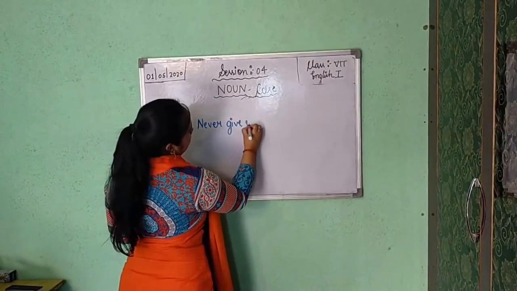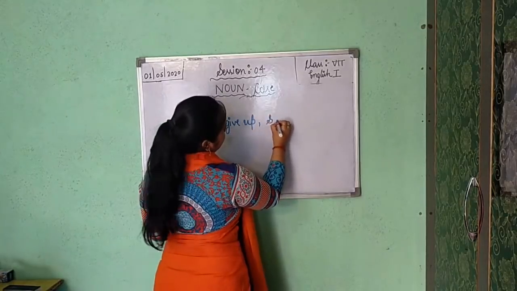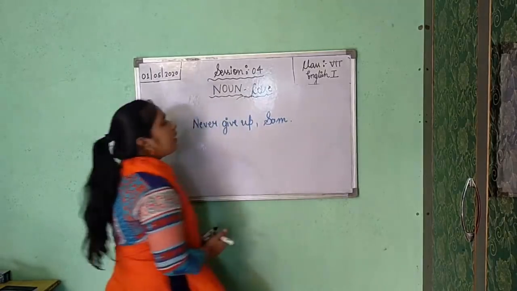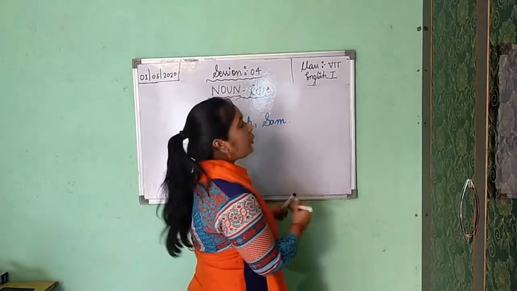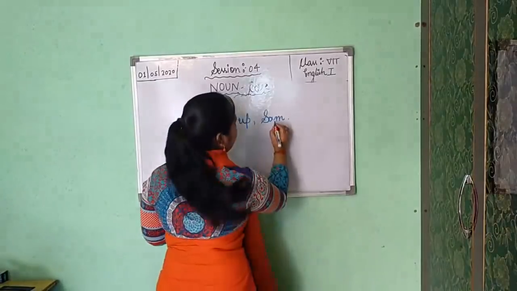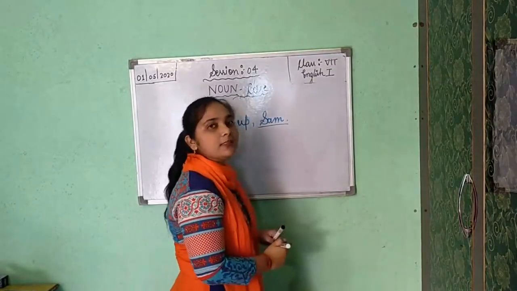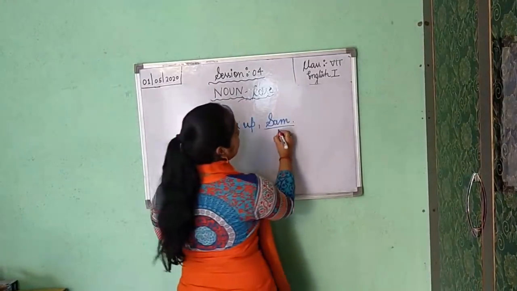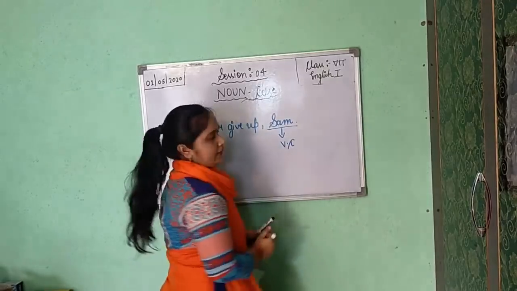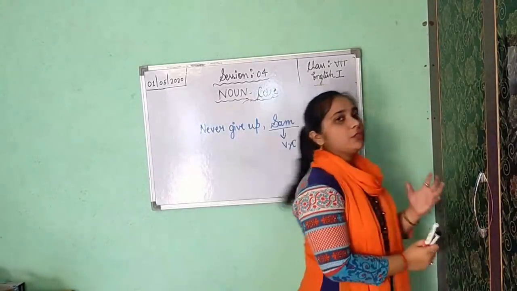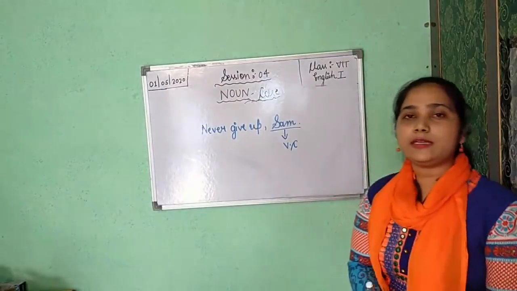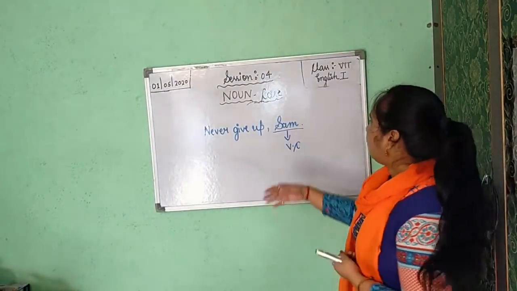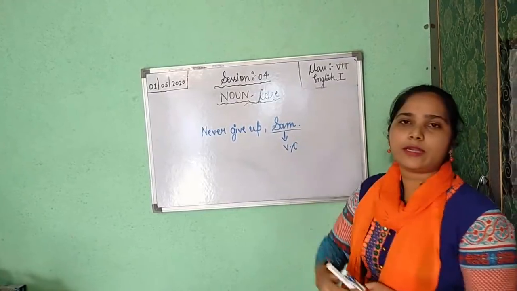Never give up, Sam. Here, to whom am I addressing? You can see I have addressed Sam. To Sam I am saying that never give up. Okay. So this is your vocative case. Understood? Vocative case shows a noun or pronoun in a sentence to whom somebody is addressing. Never give up, Sam. So it is vocative case.